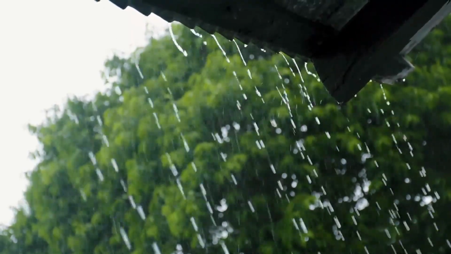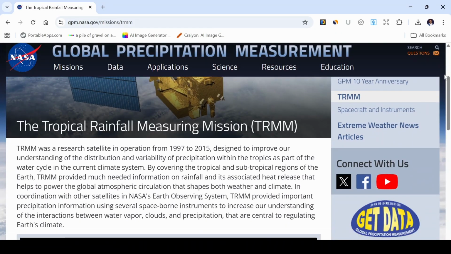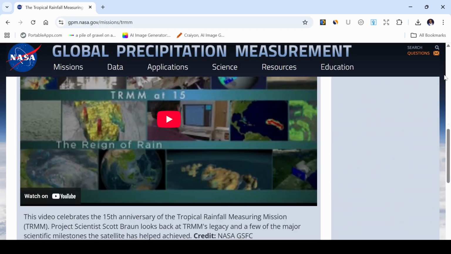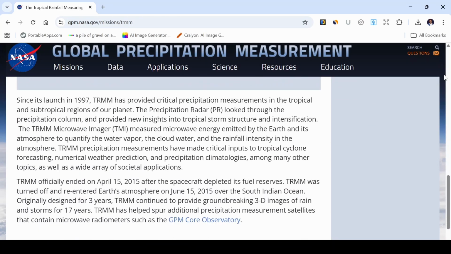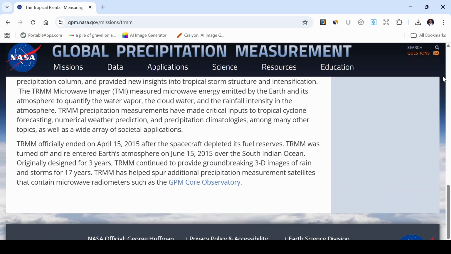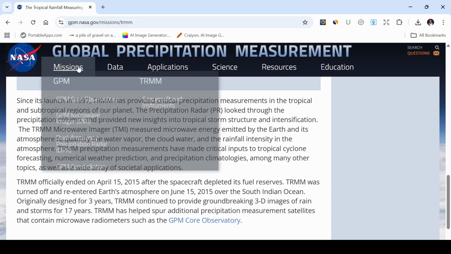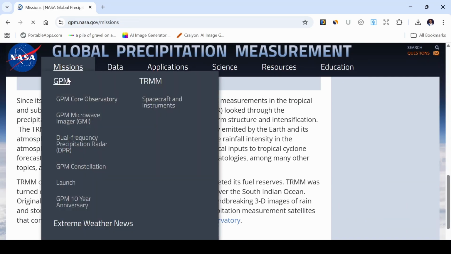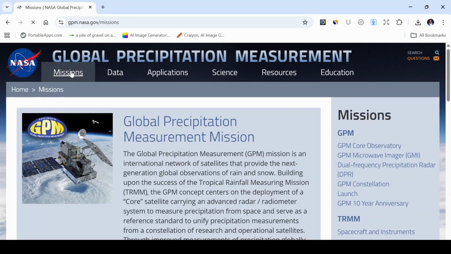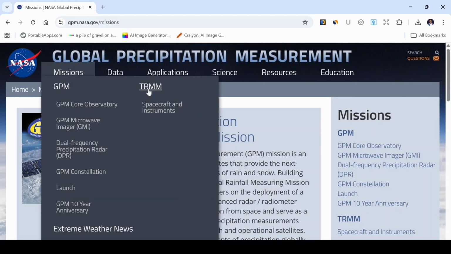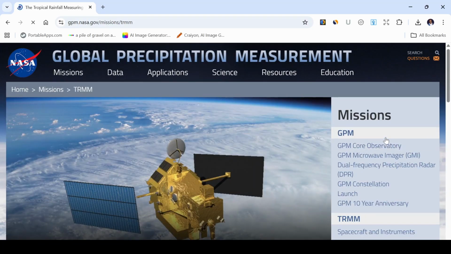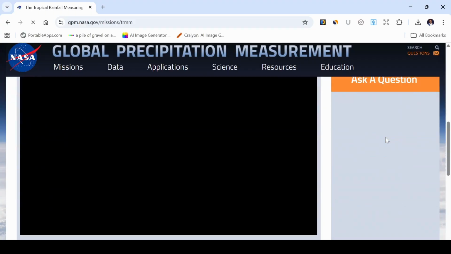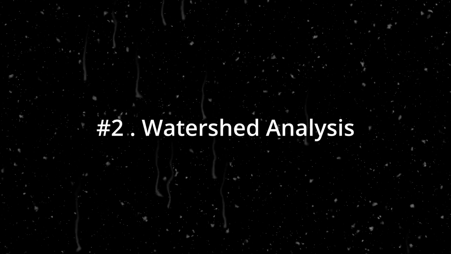For instance, TRMM, which stands for Tropical Rainfall Measuring Mission, provides long-term rainfall records used by engineers worldwide. There are also some other data sites which provide good rainfall information that we can use for our system analysis.